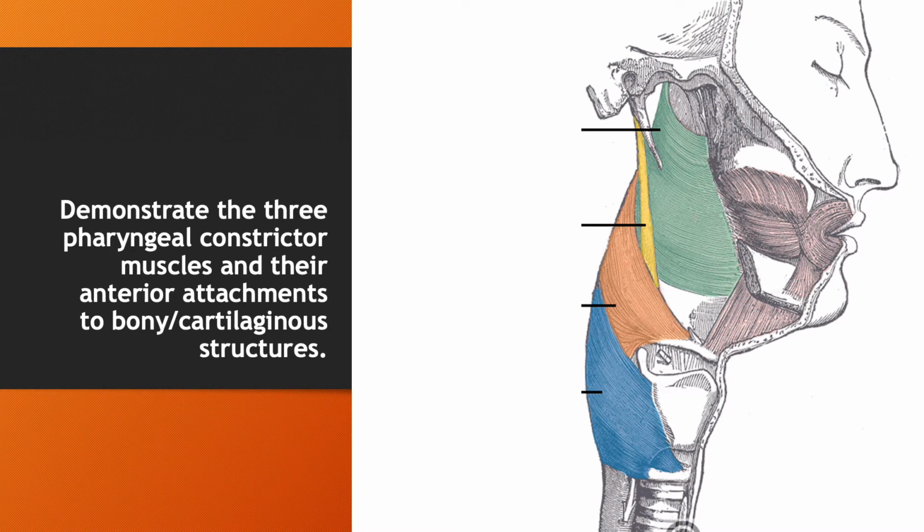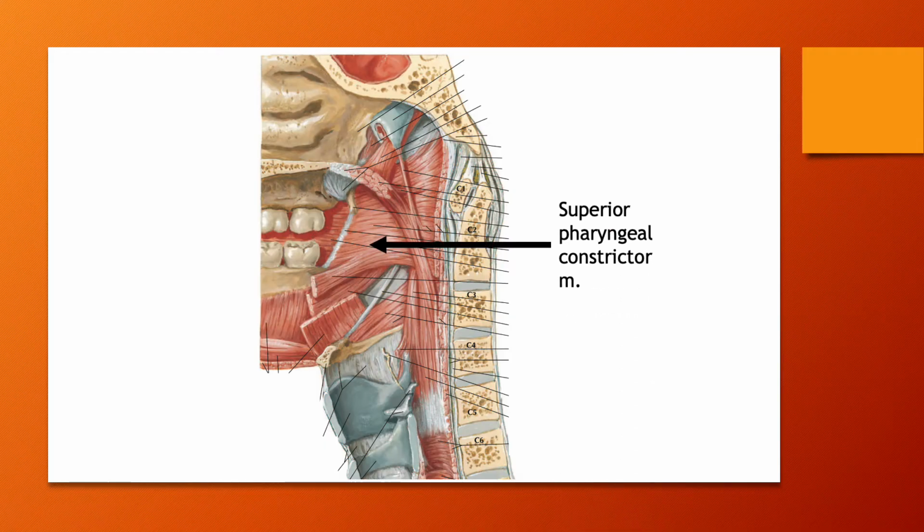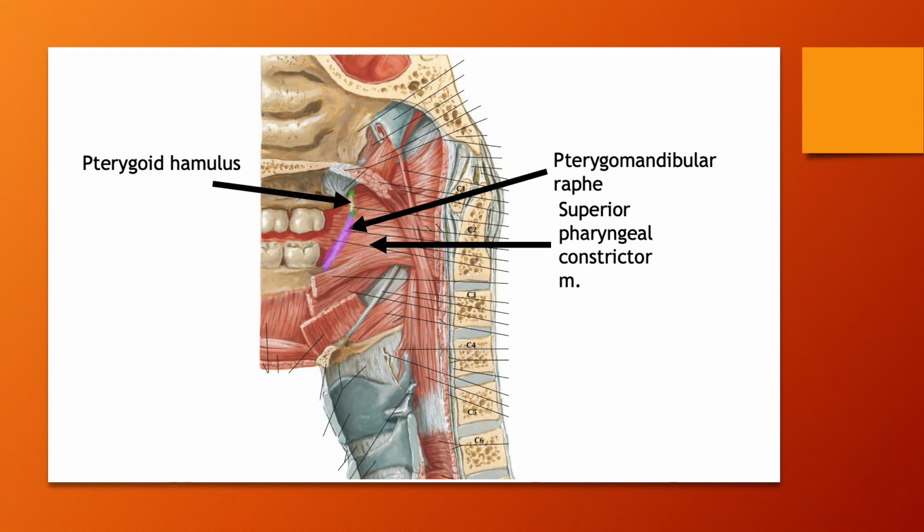The three pharyngeoconstrictor muscles are the superior pharyngeoconstrictor, middle pharyngeoconstrictor, and inferior pharyngeoconstrictor. These muscles constrict the pharynx during swallowing. They are innervated by the vagus nerve. The superior pharyngeoconstrictor muscle is located in the oropharynx. It attaches to the pterygomandibular raphe anteriorly, the pterygoid hamulus of the sphenoid bone anterosuperiorly, and the mandible anteroinferiorly.